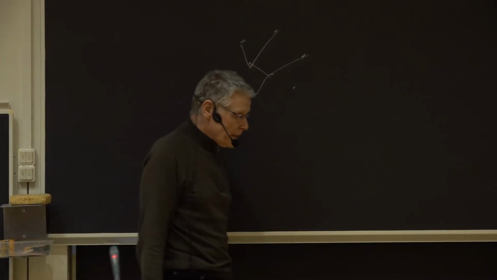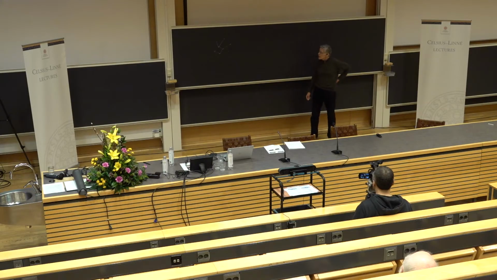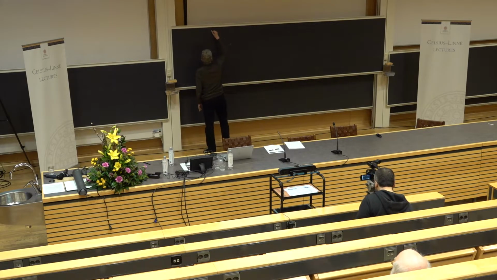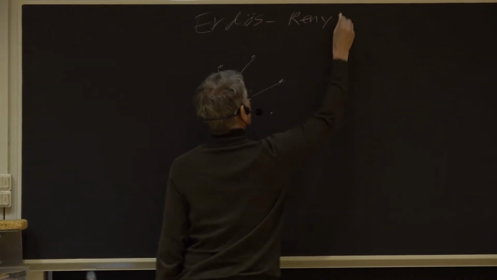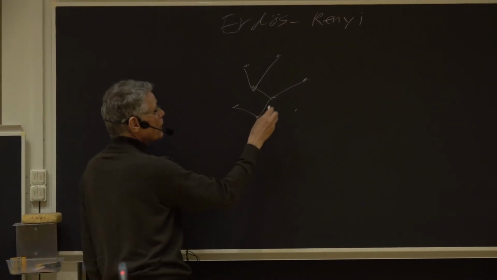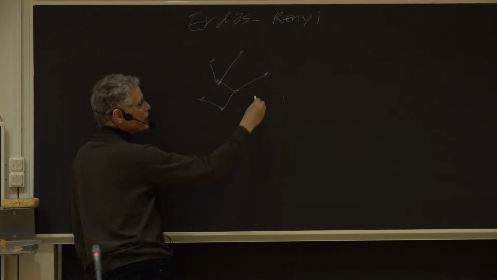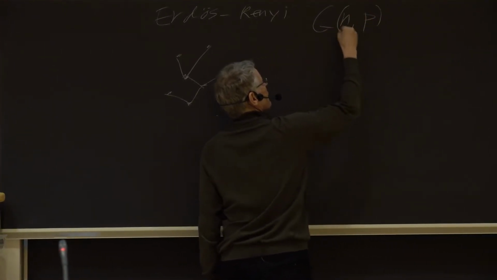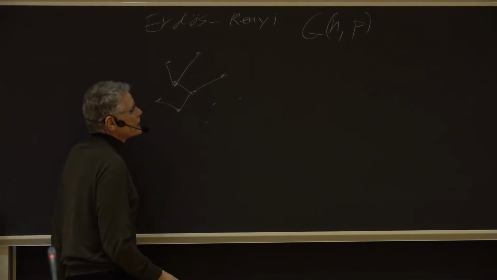That can be done in various ways, but today I'll just talk about the simplest version, which Christina actually showed a picture of, the Erdős-Rényi graph, where we construct this random graph by the standard notation G(n, p). n is the number of vertices we start with, and p is some probability between 0 and 1.